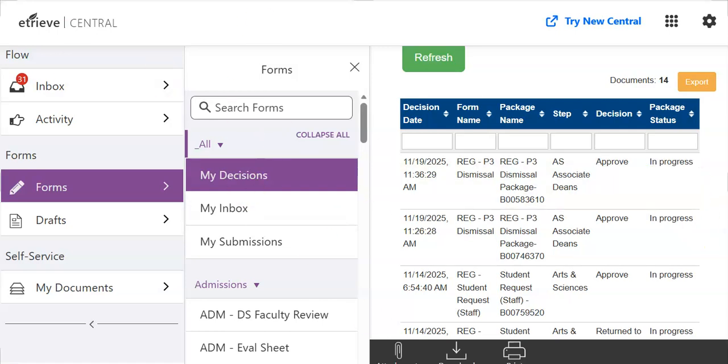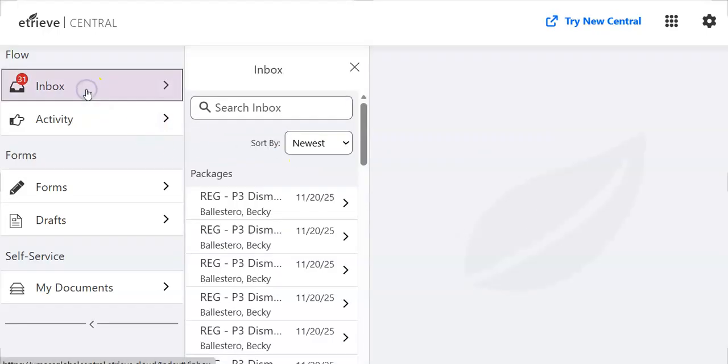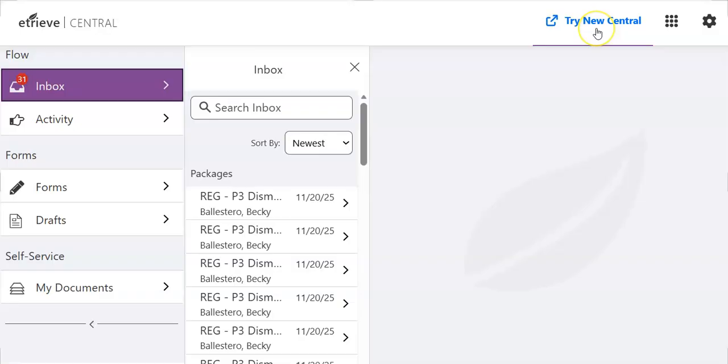So Andrew, when I get on the screen that you sent me, actually it would look like this. And typically what I used to do, what I was told to do, is to look at petitions and go to inbox. Now before, for the past like two weeks or so, this was empty and it didn't show anything. So that's why I decided to click on Try New Central, because this has happened before in the past where it just didn't show anything. And I just waited a few days and then it would pop up again.